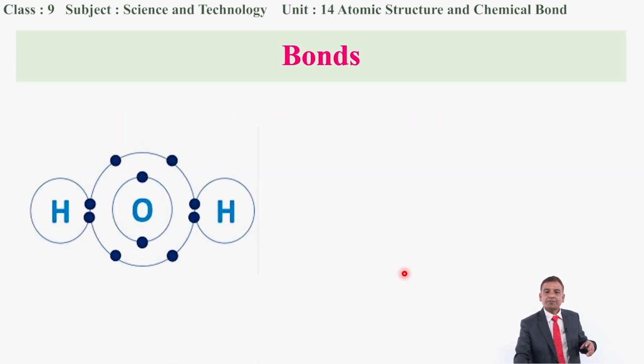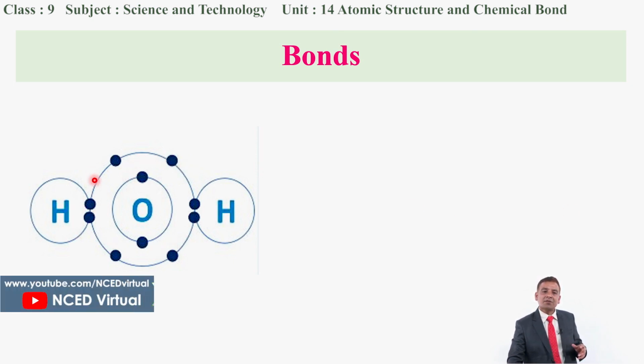Similarly, in the molecule of water also, the molecular formula of water is H2O. It includes 2 atoms of hydrogen as well as 1 atom of oxygen. Then how does the linkage between hydrogen and oxygen occur in the water molecule? You can see here, altogether there are 6 electrons in the oxygen. We are quite familiar with the electronic configuration of oxygen. So in the second shell of oxygen there are altogether 6 electrons.